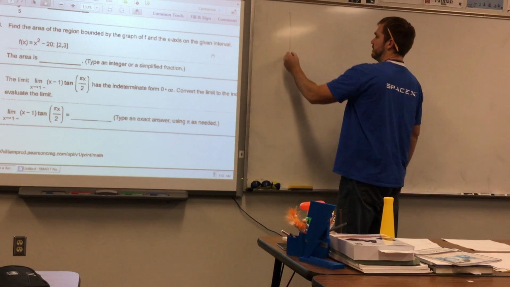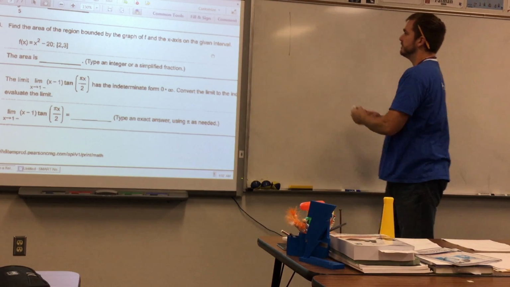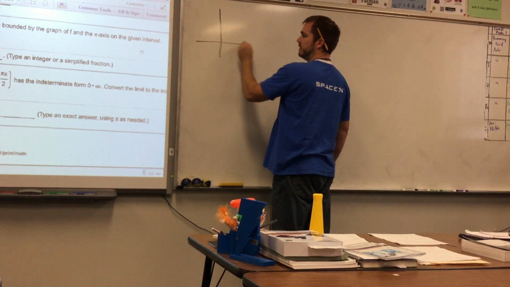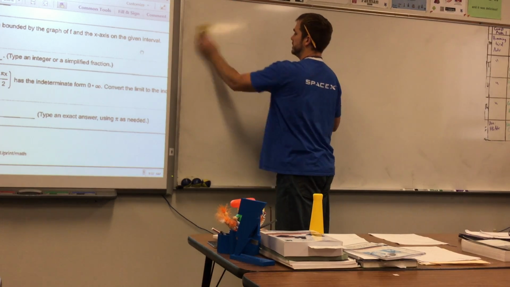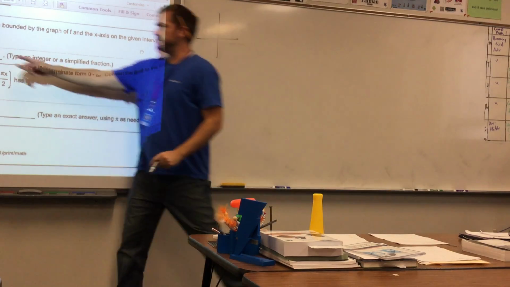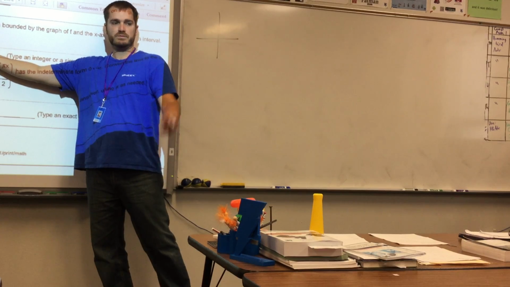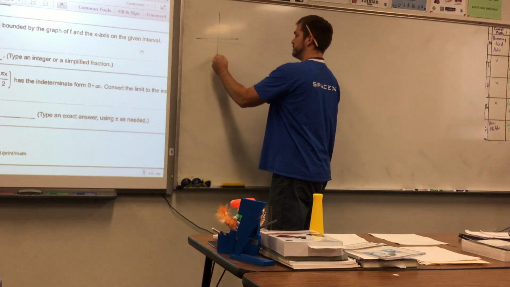So, if we graph this function, you graph it on your calculator. I happen to know what this one looks like in my head, even though my axes don't have that. You probably do too. f of x equals x squared minus 20. You go down to -20 from our y-intercept, and it's going to be a parabola opening upward. So there's -20.